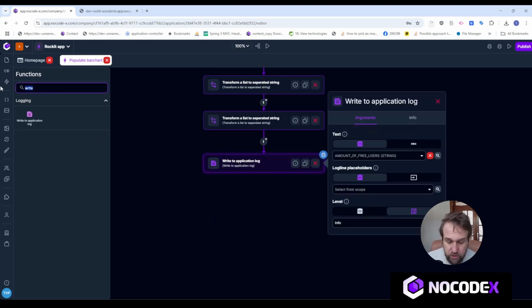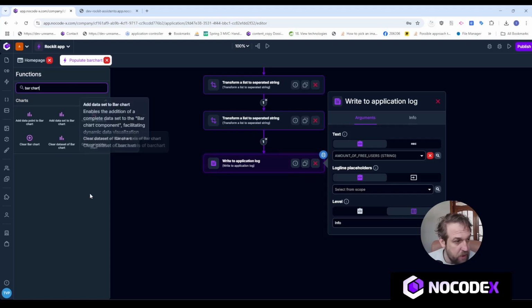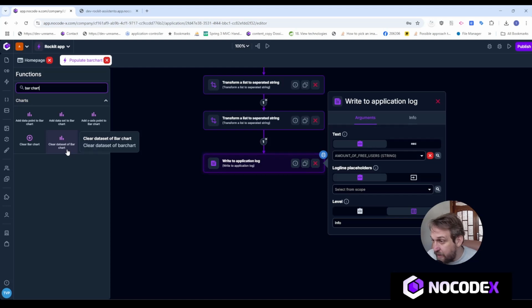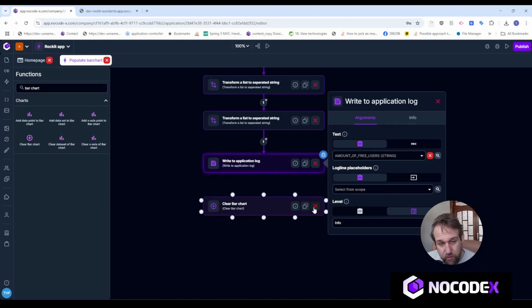And if I search for bar chart in the functions, I'll see that I have about 6 functions that I can use to alter the bar chart that I have on the screen. So first of all, I can clear the data set of a bar chart. So that's clearing a particular data set. I can clear the entire bar chart. So that's throwing away all the data sets, and then you can add some new data sets. Most of the time it's not a bad idea to do that.